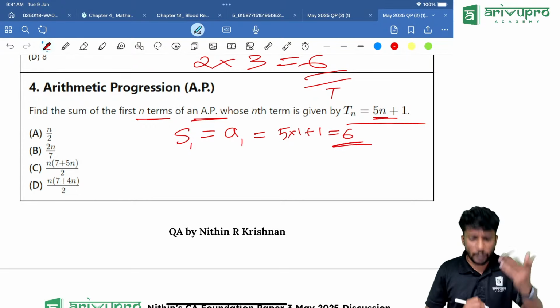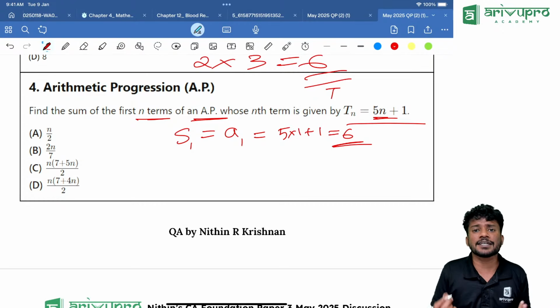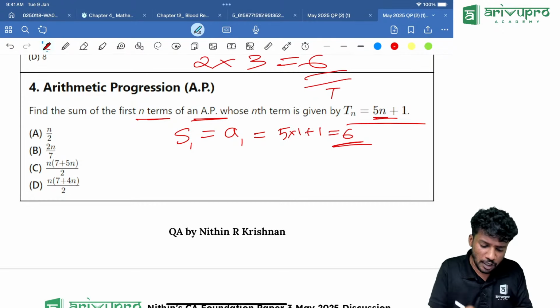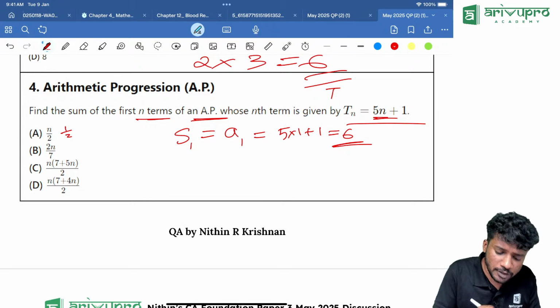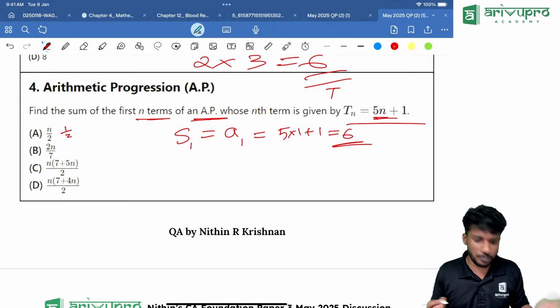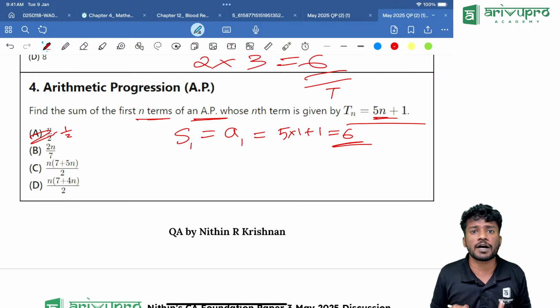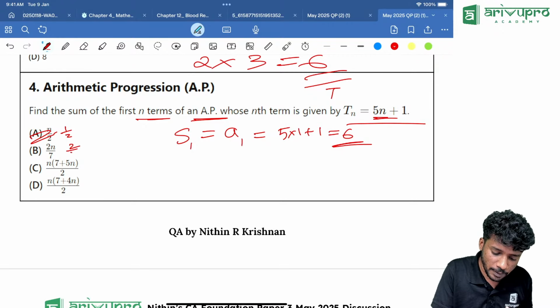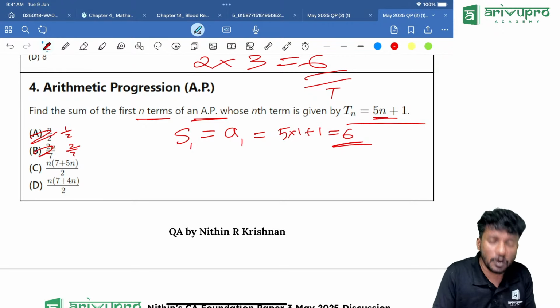Now we will check which of the following is giving A1 as 6. Check 1 divided by 2. How much is it? Is it the same? No, that's wrong. Then 2 divided by 7. That is how much? 2 by 7. That's not 6. Then check option C.